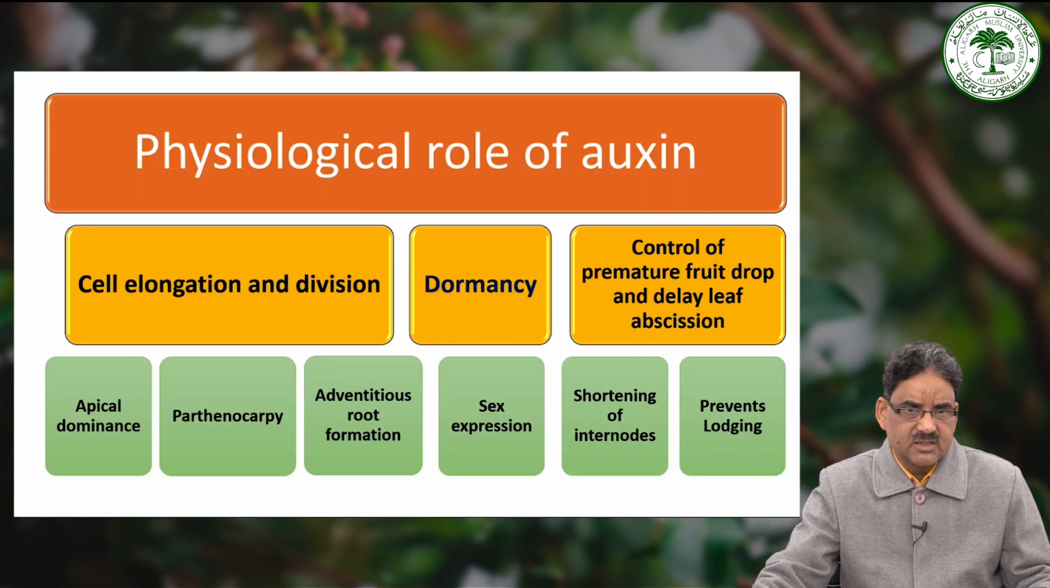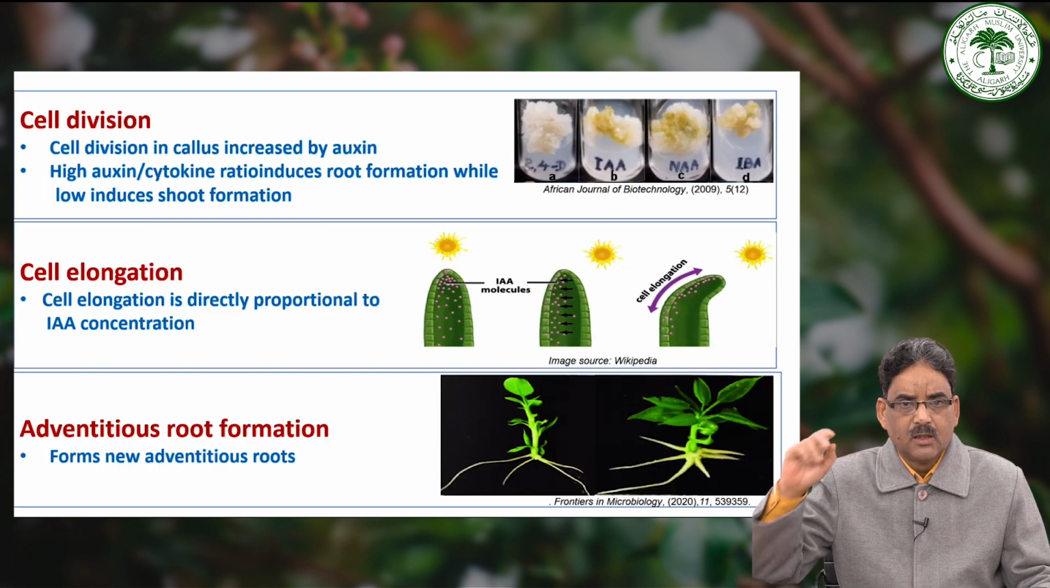Moving ahead to physiological roles of auxin, auxin basically improves several physiological responses such as cell elongation and division, dormancy, control of premature fruit drop and delay in the leaf abscission, apical dominance, parthenocarpy, adventitious root formation, sex expression, shortening of internodes, and prevents the lodging.